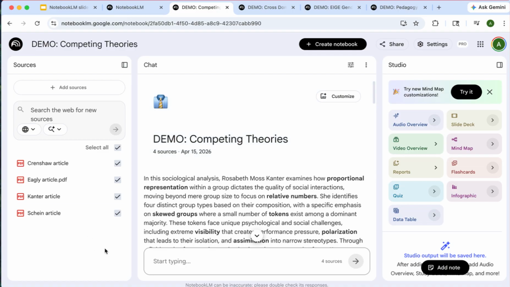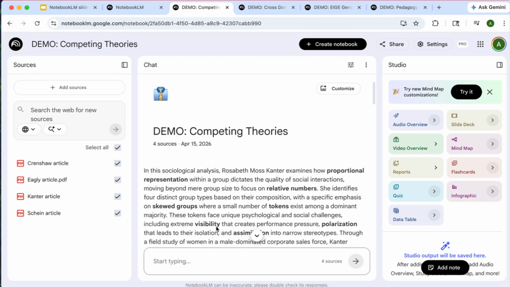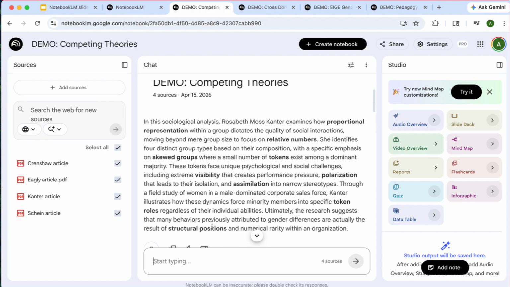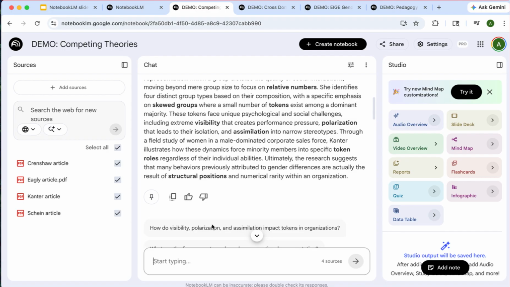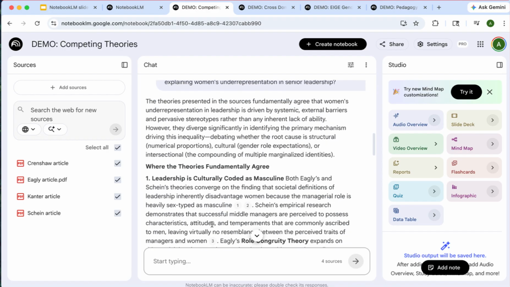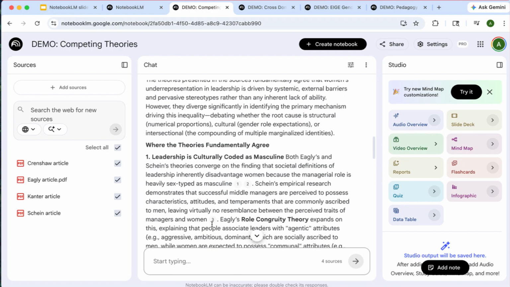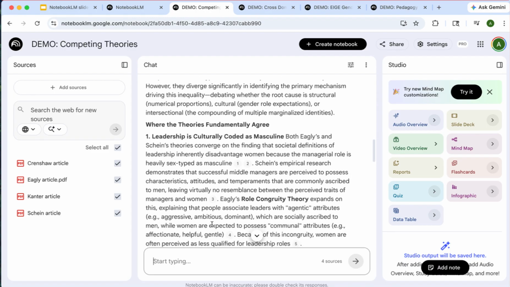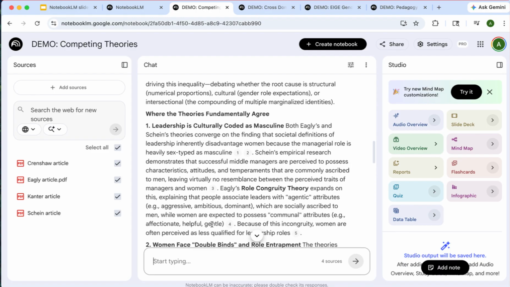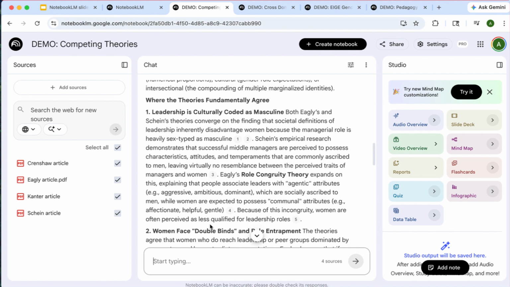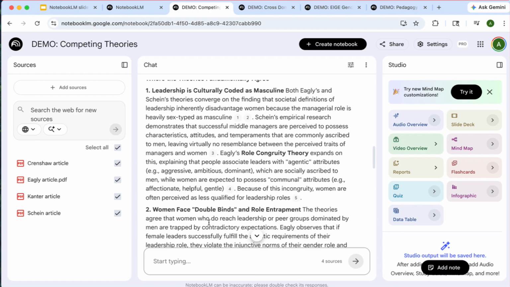Here's my notebook with those 4 articles uploaded. And if you notice what's happening here, it's not summarizing each paper separately. It's locating the fault lines between them. It's correctly identifying that Kanter and intersectionality have incompatible assumptions. Kanter says get to critical mass. Intersectionality says it's not just numbers, it's which bodies and identities are in the room. If you were writing a lit review, this output is the skeleton of your theoretical framework section.